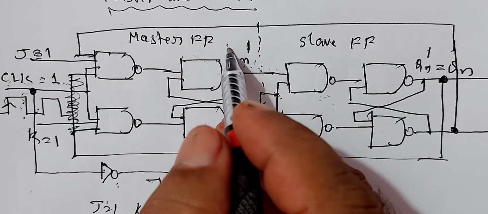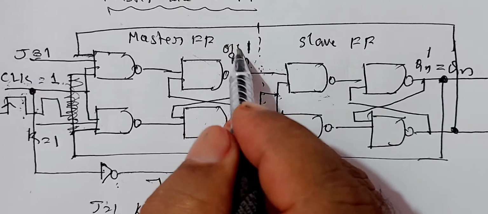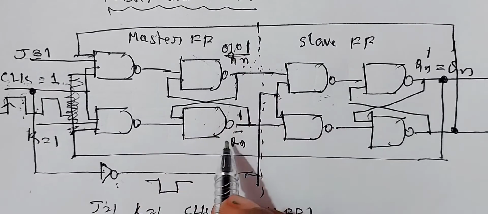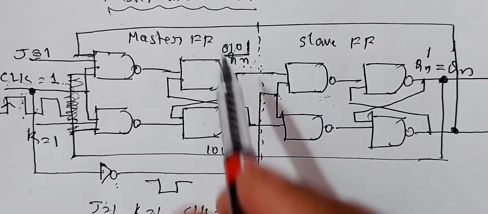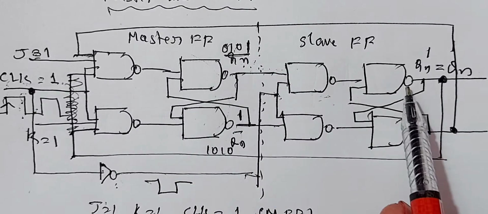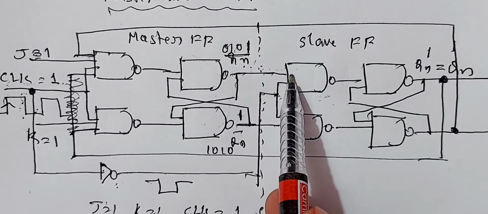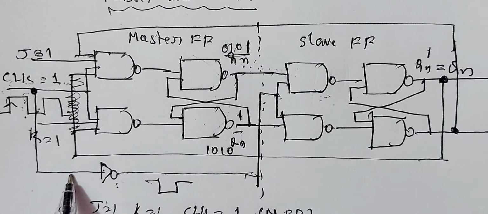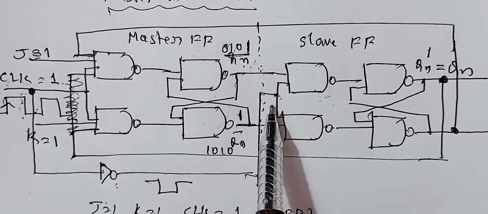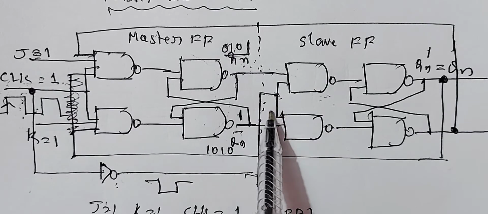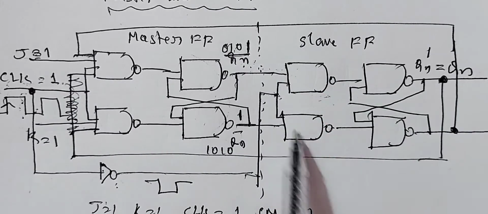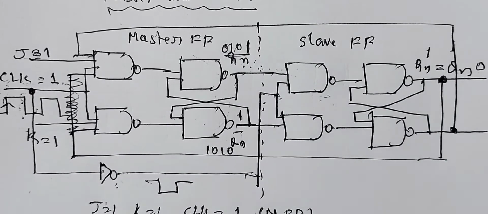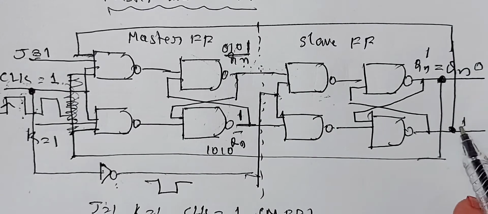That is, output is a race around condition: 0, 1, 0, 1. There is a continuous change of state. If this is 0, 1, 0, 1, this will be 1, 0, 1, 0. And this toggle condition will not enter into this. Even though the output is connected to the input of this, since the clock pulse for the first stage is positive, it is applied through a NOT gate to this, and the pulse entering here is negative. Since negative pulse enters, this will not function and output remains as Qn, previous condition. That is, output remains in 0 state and this remains in state 1.